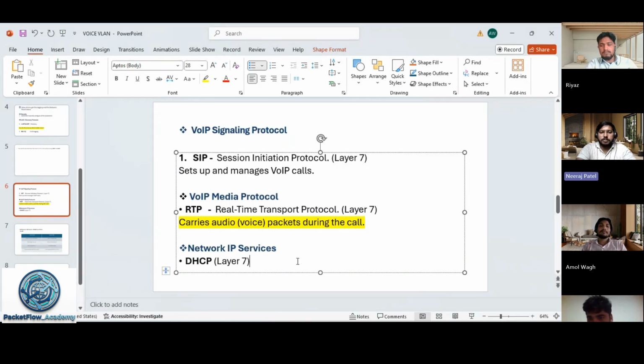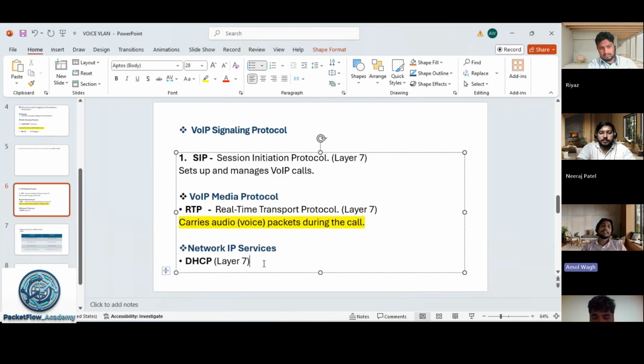Okay, so SIP is the one responsible for initiating the communication between two IP phones, right? Yes. And RTP, the Real-time Transport Protocol, is the one actually carrying the voice traffic during the communication.